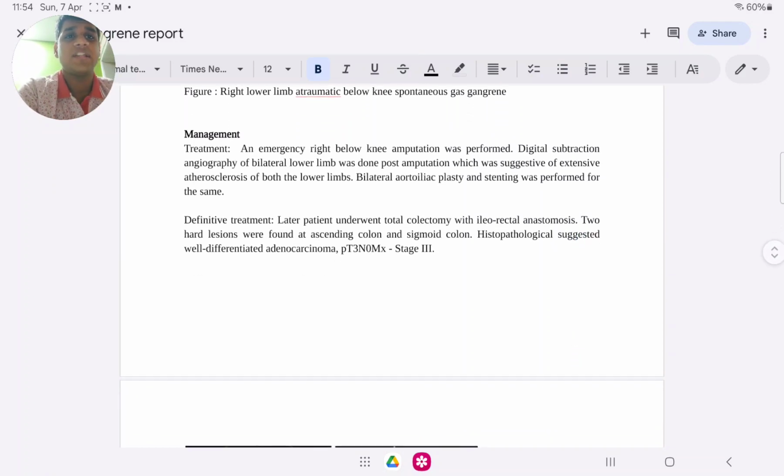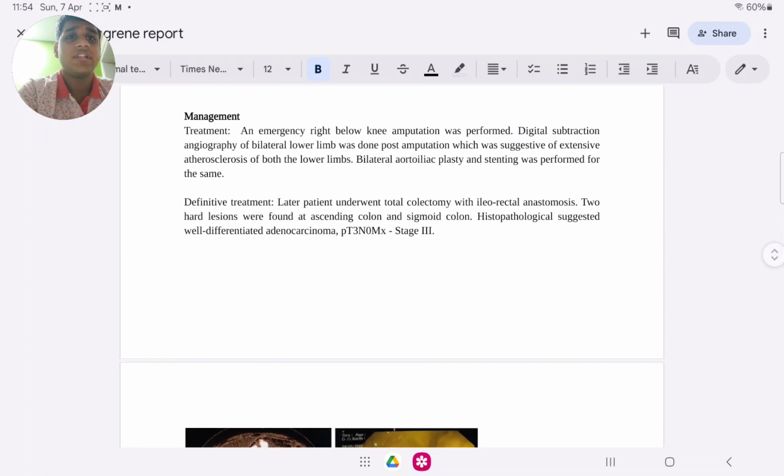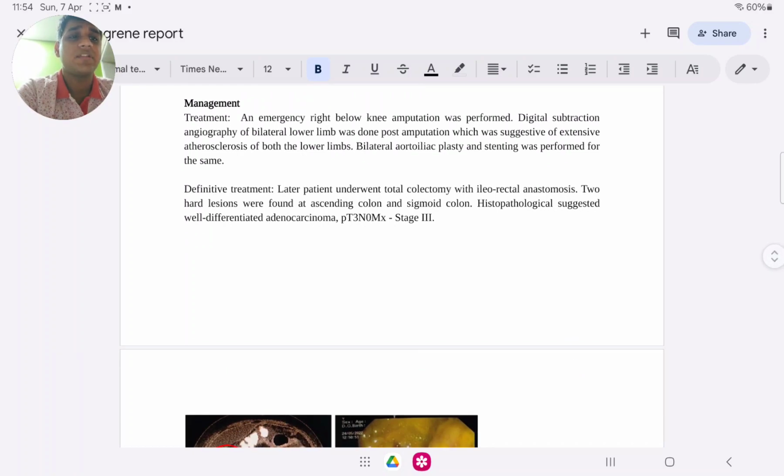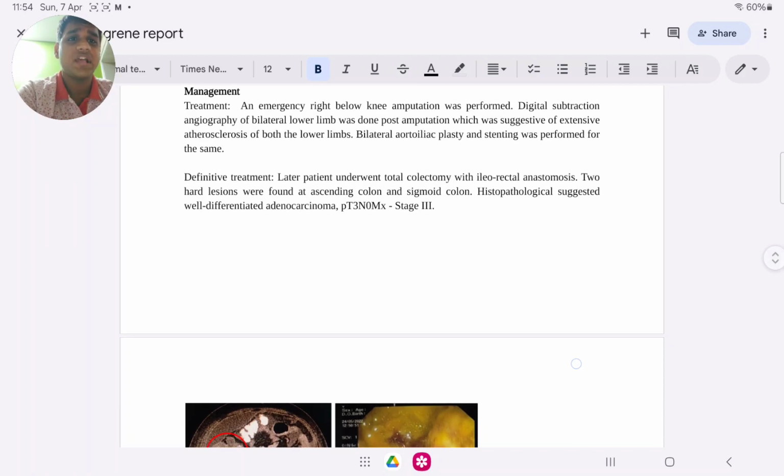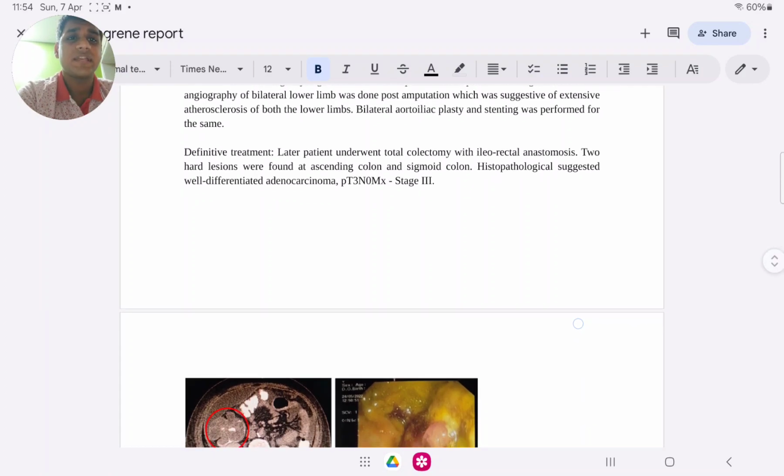Management of the condition. Treatment: an emergency right below knee amputation was performed. Digital subtraction angiography of bilateral lower limb was done post amputation, which was suggestive of extensive atherosclerosis of both the limbs. Bilateral aortoiliac plasty and stenting was performed for the same.